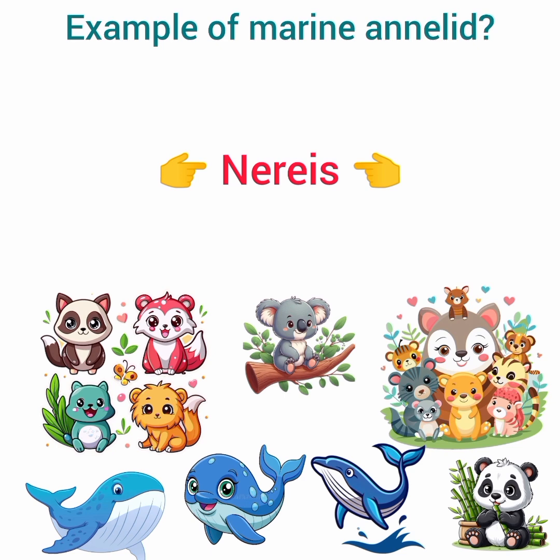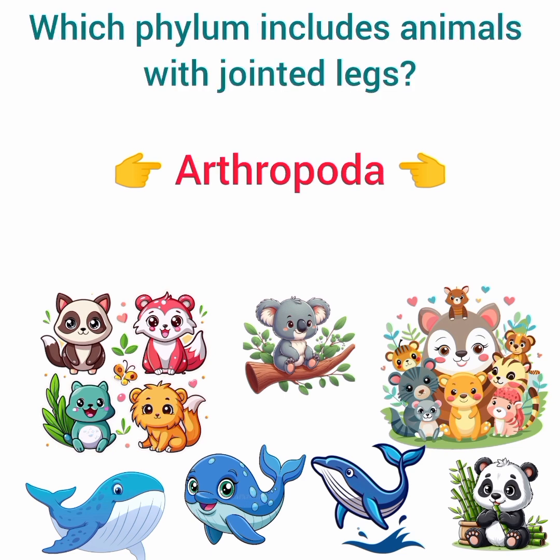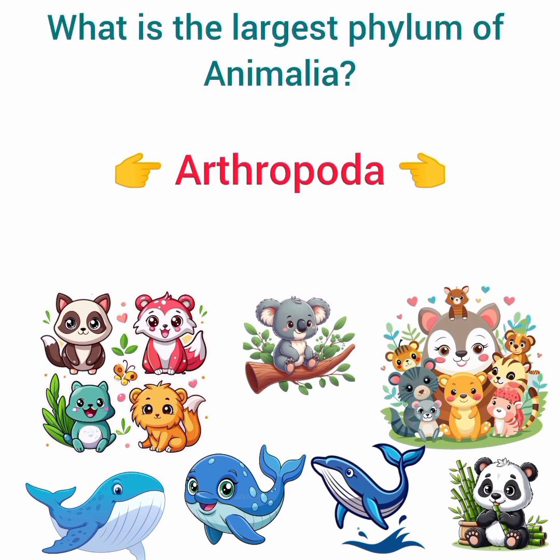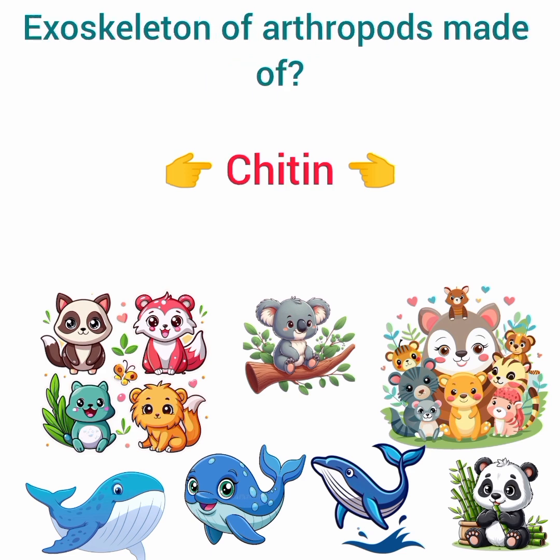Answer, Nereis. Which phylum includes animals with jointed legs? Answer, Arthropoda. Arthropoda means? Answer, jointed legs. What is the largest phylum of Animalia? Answer, Arthropoda. Exoskeleton of arthropods made of?